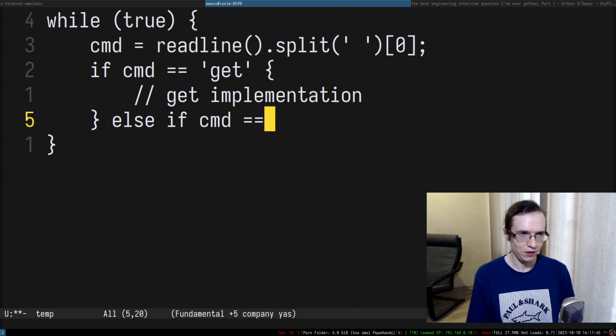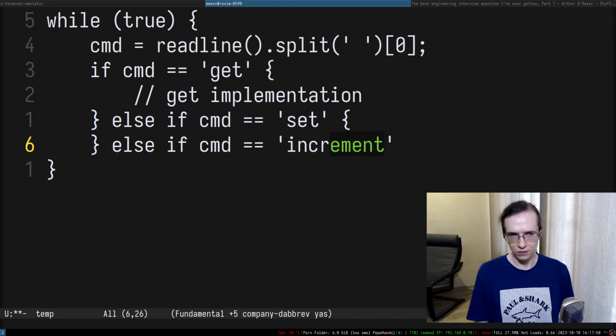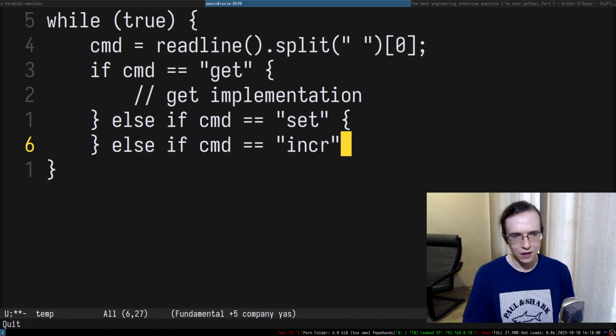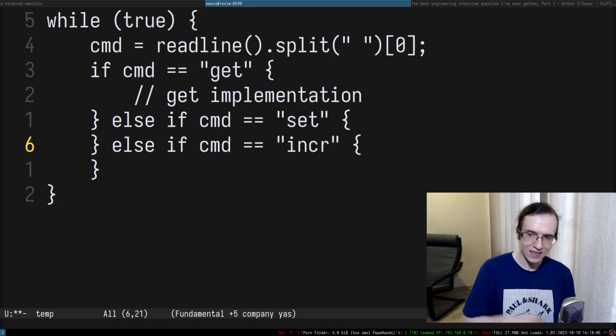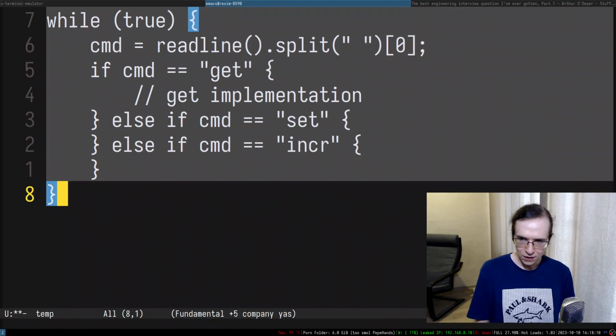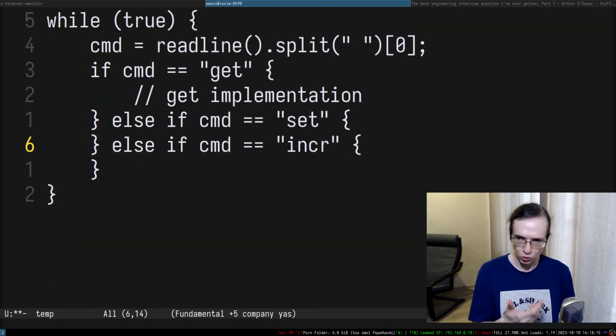Otherwise, you're gonna have cmd equal set and so on and so forth. And somewhere there, you're gonna have cmd equal to incr, right? So in any case, I think we want to use actually double quotes in here. At some point, you would have to compare something with a string literal incr. You would have to do that, right? It is not necessarily going to be implemented like that, but no matter how exactly it is implemented, you would have to compare something that holds a pointer to the string to this string literal.